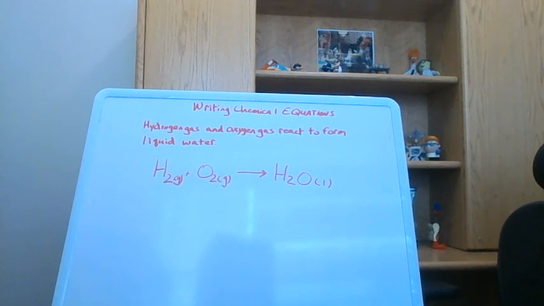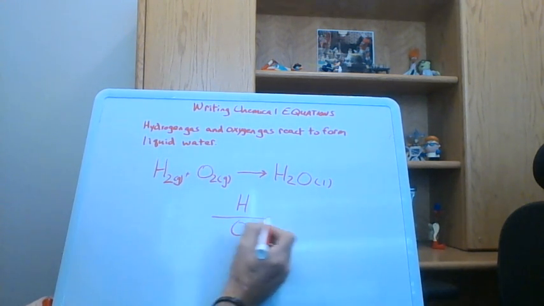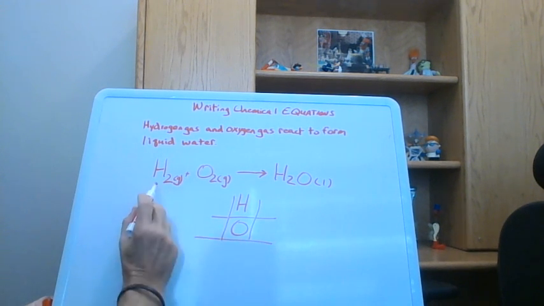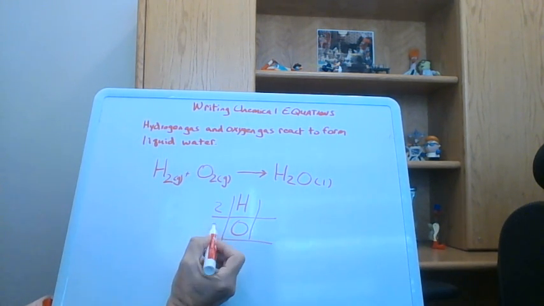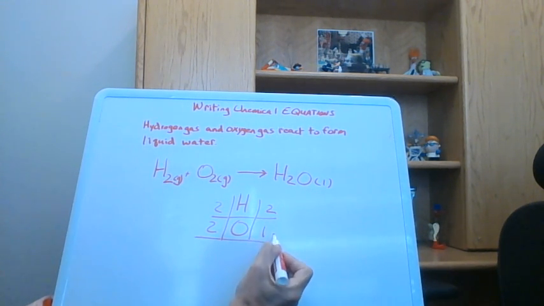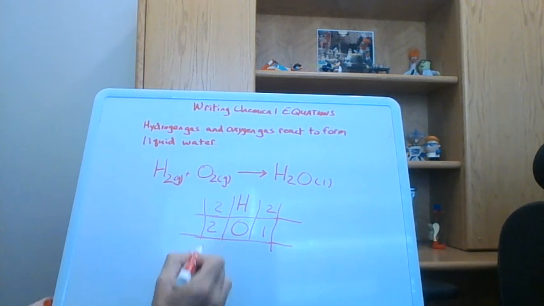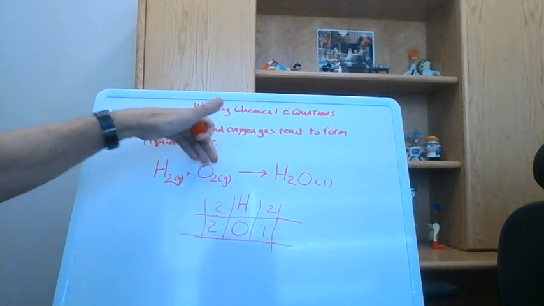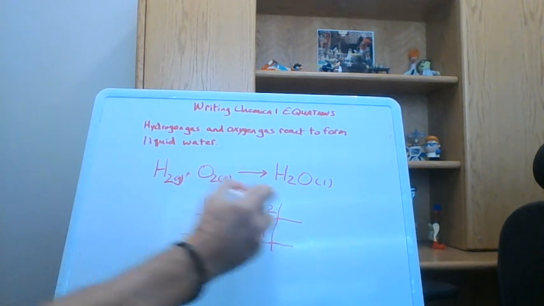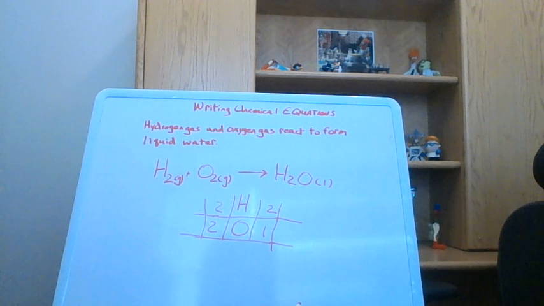So we have the parts of our chemical equation and their states of matter, but if we quickly look at this, we don't have a balanced equation. So then we'd have to balance our equation, and the two things we're trying to balance are hydrogen and oxygen. Over here we have 2 hydrogen, here we have 2 oxygen atoms. On this side, our water molecule contains 2 hydrogen atoms and 1 oxygen atom. So you can see at this point we're not balanced, and when we're balancing, we're going to save the elemental things to the end and deal with our most complex thing first. So this water molecule, if we put a number here, is going to change the number of 2 different types of atoms.